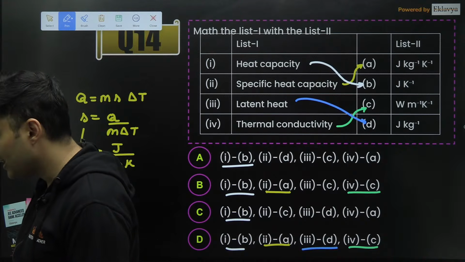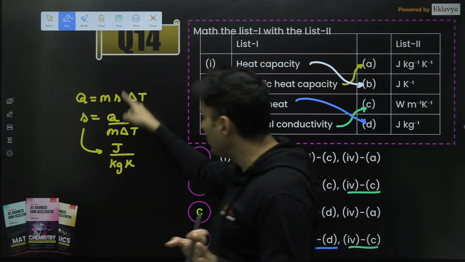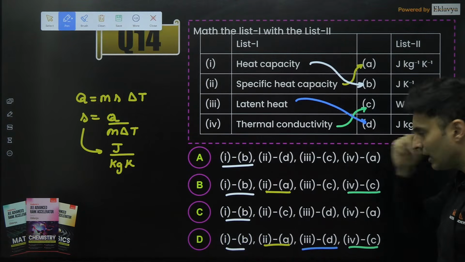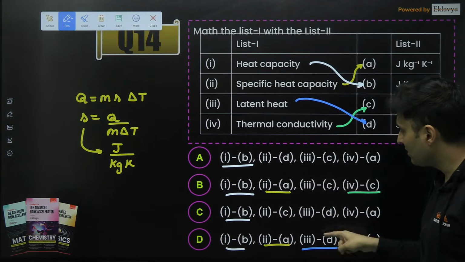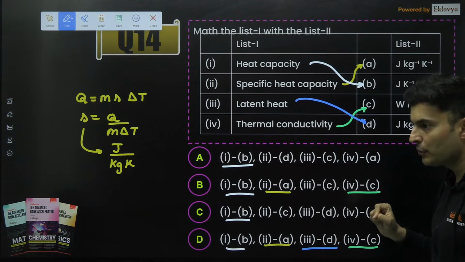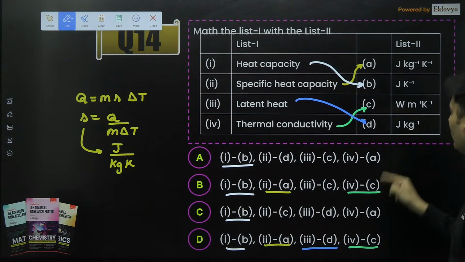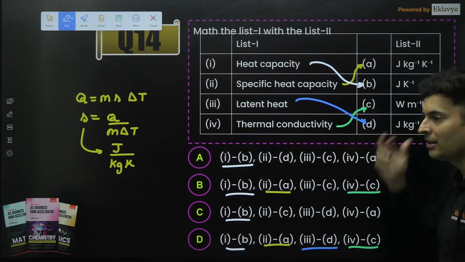Is that understood, guys? We actually solved only one option, but this is how smartly you can think. After this point, the confusion was that the third can go with C also, D also. So what I did was go to the fourth. The fourth is connected to C only. So if it is connected to C only, the D option will be left for the third one.